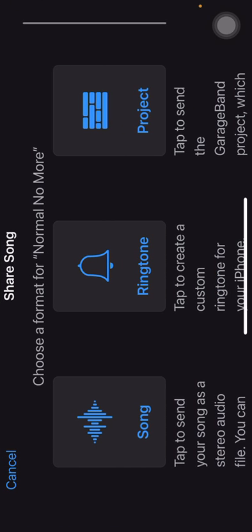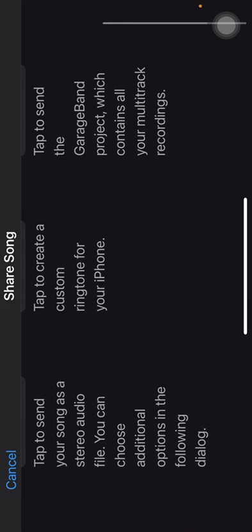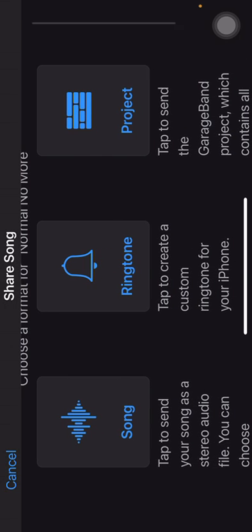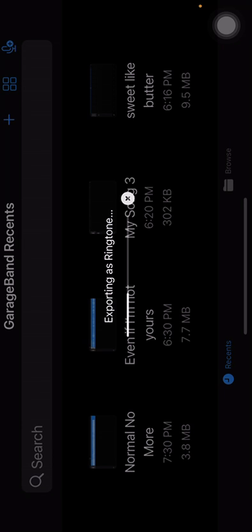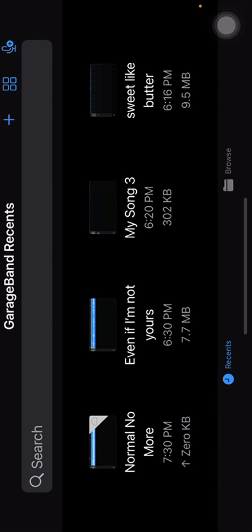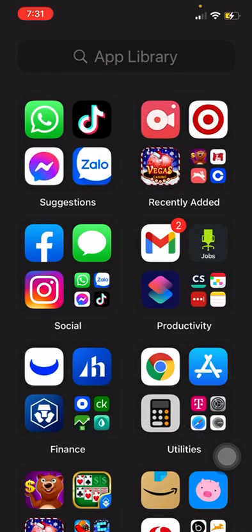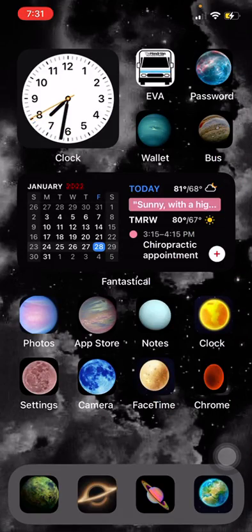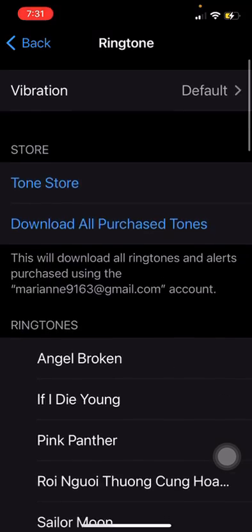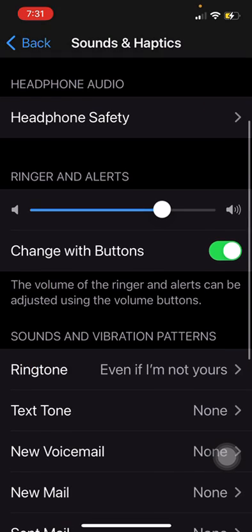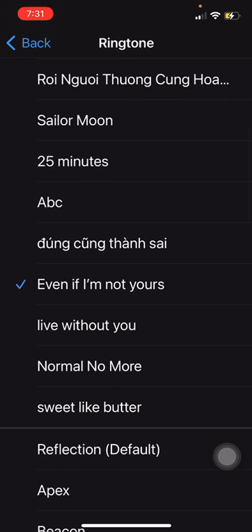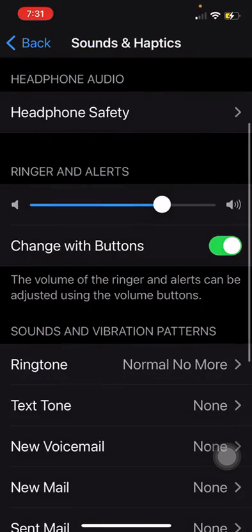share, and then you can choose song, ringtone, or project. In this case we are doing ringtone, so hit ringtone, and after that export. It should take very fast, and then after that go back to settings, and when you go into settings, you go to sounds, and then down here ringtone, and then the song right here, Normal No More. There you go. That's all you have to do to make a ringtone.